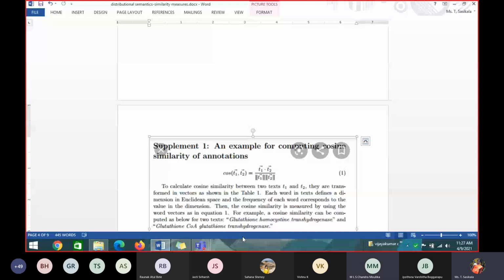Ma'am, 2 by root 15. 2 by root 15. Somebody got 2 by root 10 or something. And anyone? 1 by root 2, ma'am. 1 by root 2. I think somebody got it. Anyone got any of these answers? It is a multiple choice question here. Which answer is correct? 1 by root 2, ma'am. 1 by root 2. Priya has finalized. So if Priya finalized, it will be correct, I guess. Priya, 1 by root 2 is correct among all the combinations.